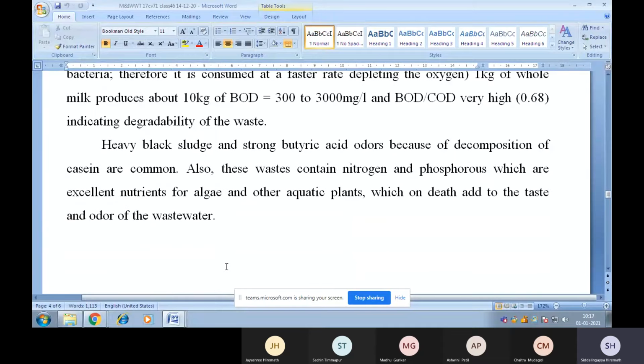Now, heavy black sludge and strong butyric acid odors because of decomposition of casein are common. Also, these wastes contain nitrogen and phosphorus, which are excellent nutrients for algae and other aquatic plants, which on death add to the taste and odor of the wastewater. Such an odorous situation you can see near KMF of Dharwad.